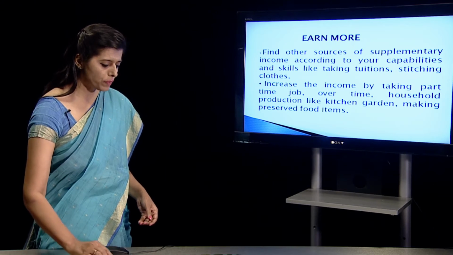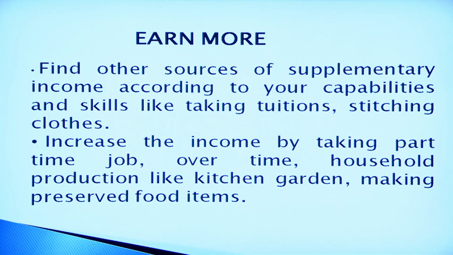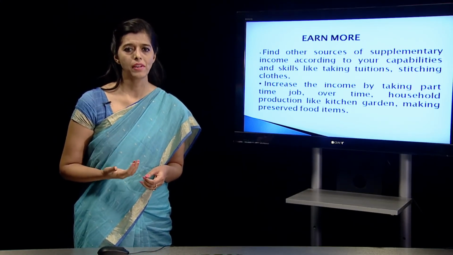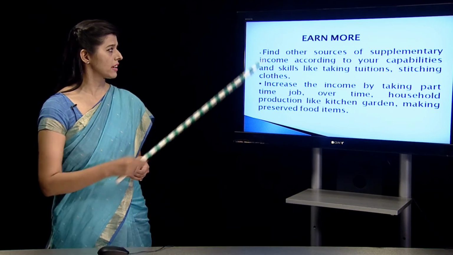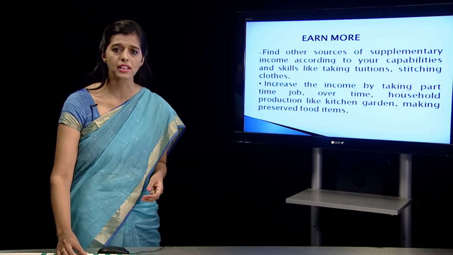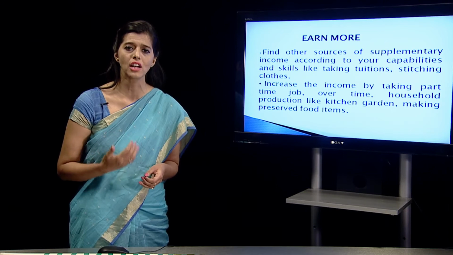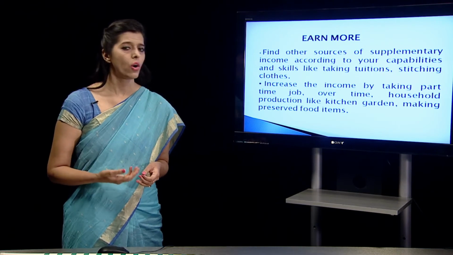Now what should we do so that we are in a capacity to save in case our expenditure is high? We can't say that expenditure is high, so cut down on all the needs and desires. There are other ways to increase the family income. One of the ways is to earn more. We need to find other sources of supplementary income according to your capabilities and skills, like taking tuition, stitching clothes. Every family member has some skills, some talents. They have to start working on those skills, those talents, so that they are doing some extra work to add to their income through tuitions, through stitching clothes, through cooking meals at home or whatever.